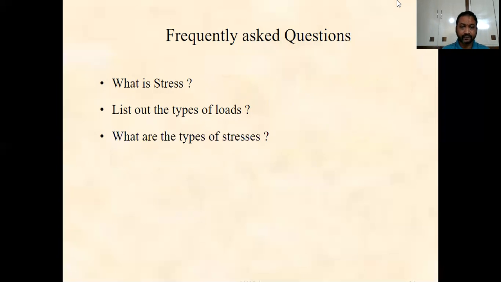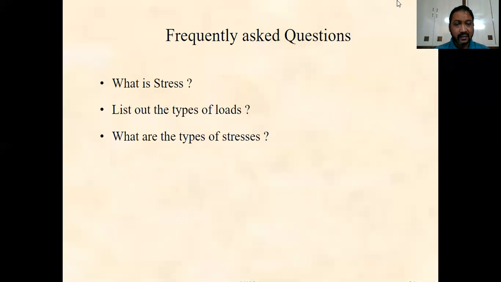Now here, already we discussed, and once again we can repeat what stress means. Whenever a body is subjected to some external forces, it develops internal resistance. At any moment the amount of internal resistance is equal to the external force applied to the body.